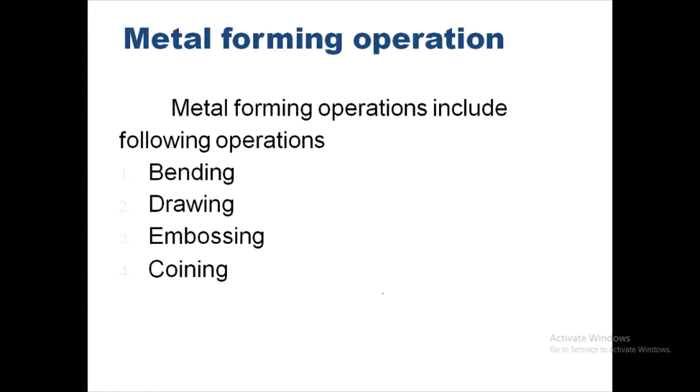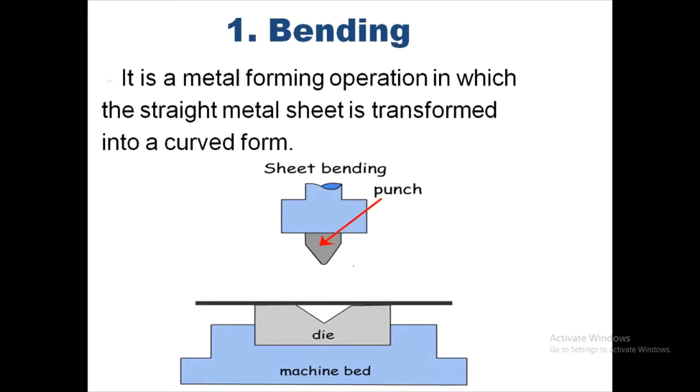The metal forming operations include different operations: bending, drawing, embossing, and coining. Let us see the first one, that is bending. Bending is a metal forming operation in which the straight metal sheet is transformed into a curved form.